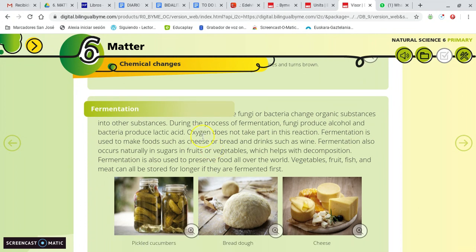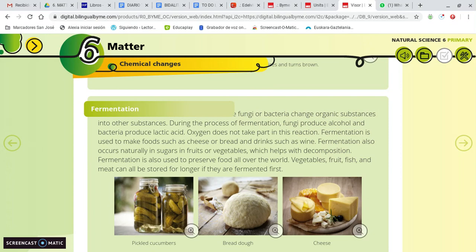Here, the reaction is between some substances and fungi and bacteria. Some fungi and some bacteria react with some substances, producing a chemical reaction and changing the atoms into new substances.